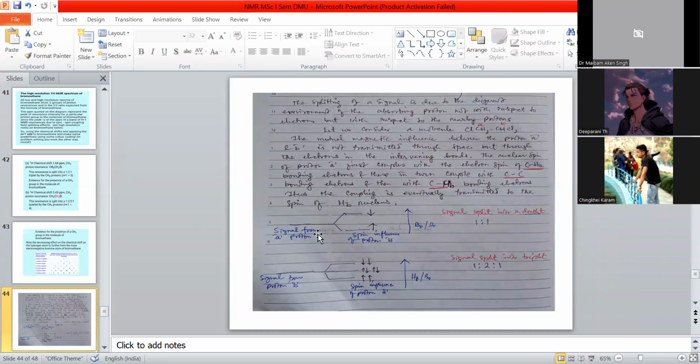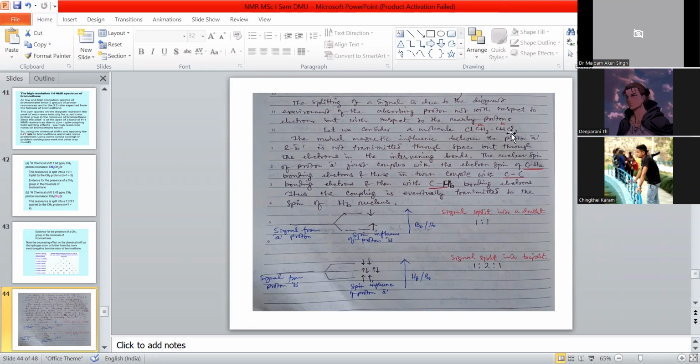So the signal from proton A: because there is one proton nearby, 1 plus 1, that is 2 environments. One is aligned, another is opposed, uphill, downhill.